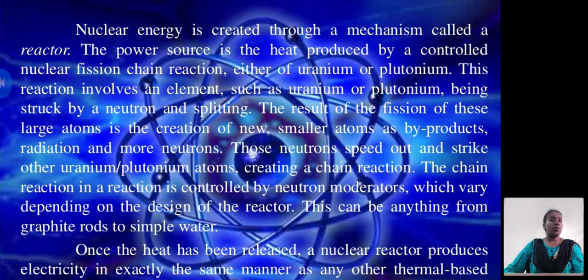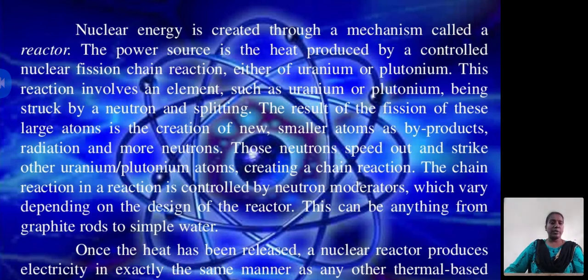The power source is the heat produced by a controlled reaction involving an element such as uranium or plutonium being struck by a neutron and splitting. The result of the fission of these large atoms is the creation of new smaller atoms as byproducts, radiation and more neutrons.